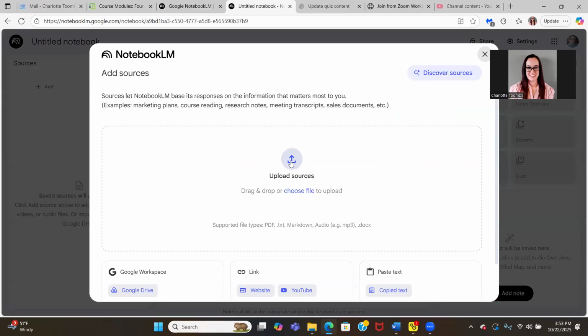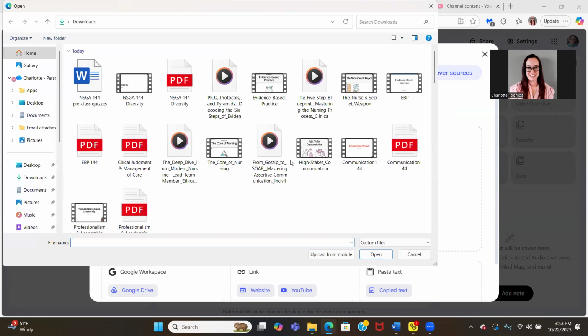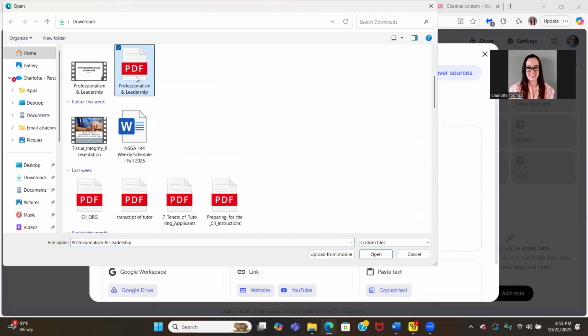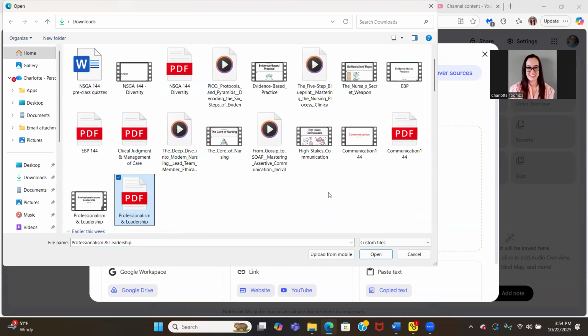And then you want to upload whatever PowerPoint it is that you're wanting to learn from. So I'm going to click on Upload Resources, and I'm going to find that first one that I want to do, which is this professionalism and leadership. It will need to be as a PDF, not as a PowerPoint. And I can show you how to make that happen.